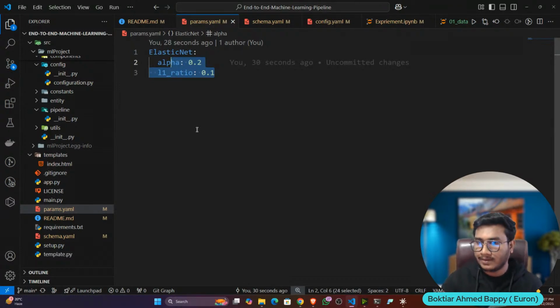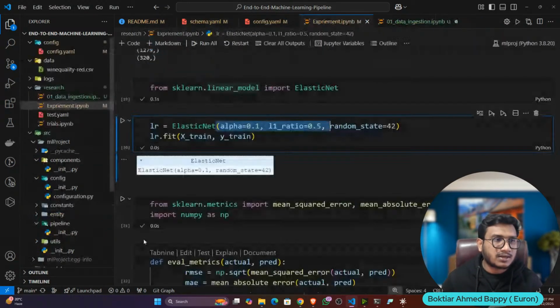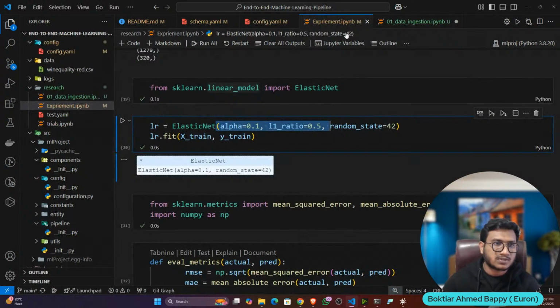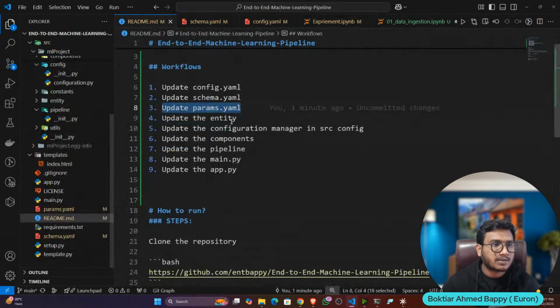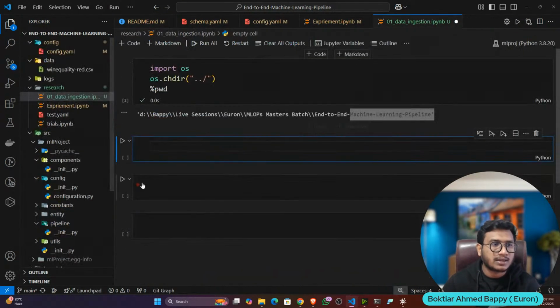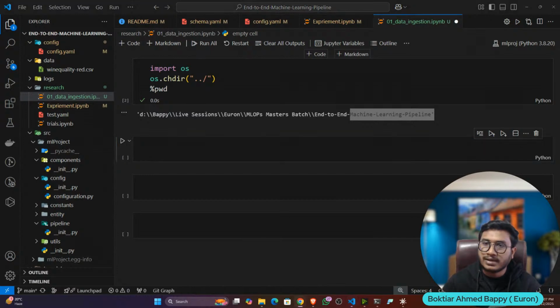So making sense, guys? Let me know. First of all, let's complete one stage, then I think the rest of the stages will be clear. So let me complete this, then we'll update my entity. So let's write the entity in the notebook file. So this is my entity. Here, let me show you.